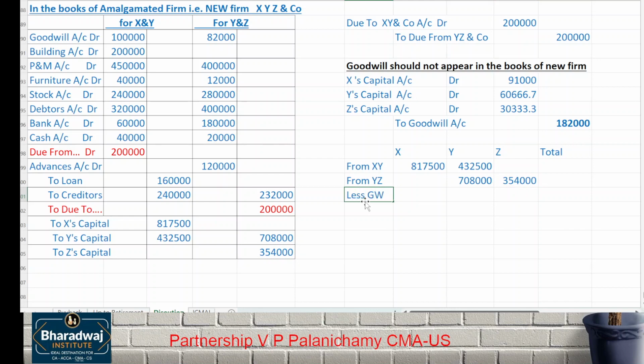Less goodwill write off பண்ணிருக்கோம். What is the goodwill written off? 91,000 written off, 60,666.67, 30,333.3. Adjust பண்ணா you will get actual capital.